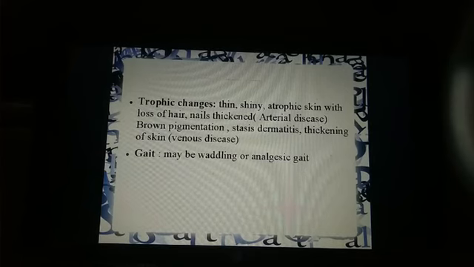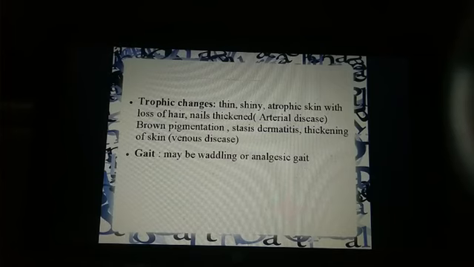While brown pigmentation and stasis dermatitis occur in venous disease. Why does it occur? Because there is accumulation of blood, which causes injury. It gets injuries and small ulcers on the skin and blood vessels, which go into inflammatory reactions, right? So stasis dermatitis occurs. Thickening of the skin also occurs in venous disease.